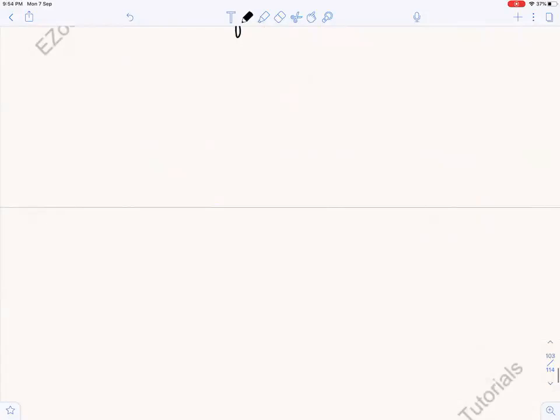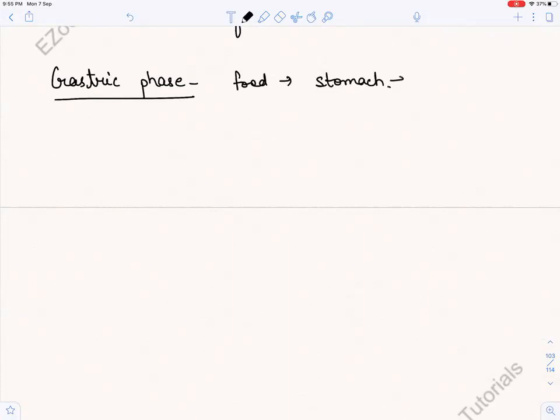Now come on, let's do the gastric phase. Not much has to be done here, right? The gastric phase: what happens once the food reaches the stomach? As soon as the food comes into the stomach, the gastric phase will start. Okay, the gastric phase starts, right? And what will happen here? The gastric secretions.